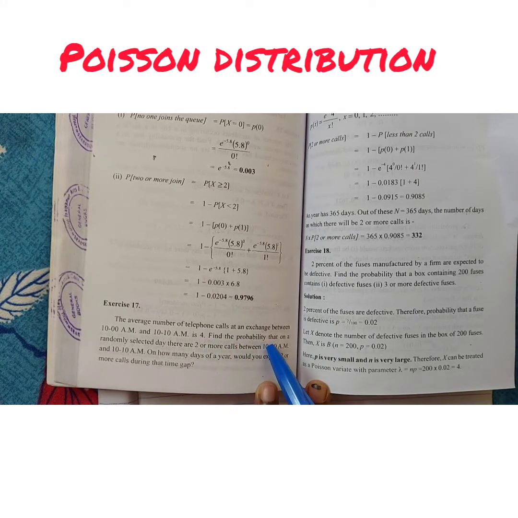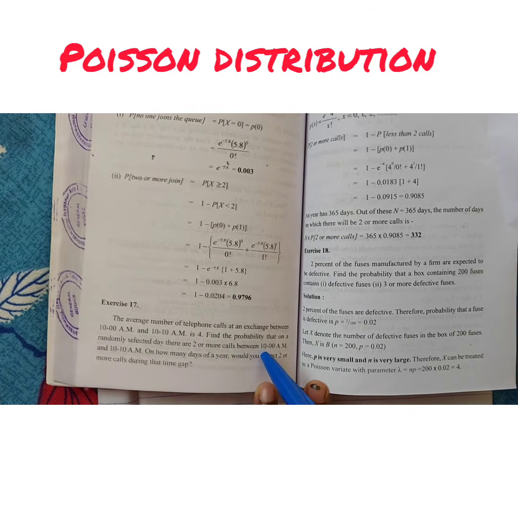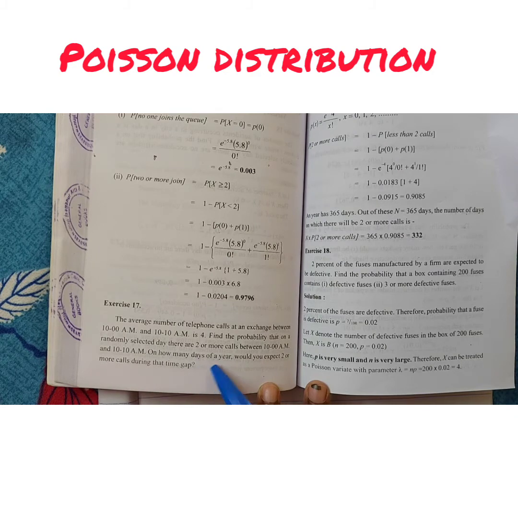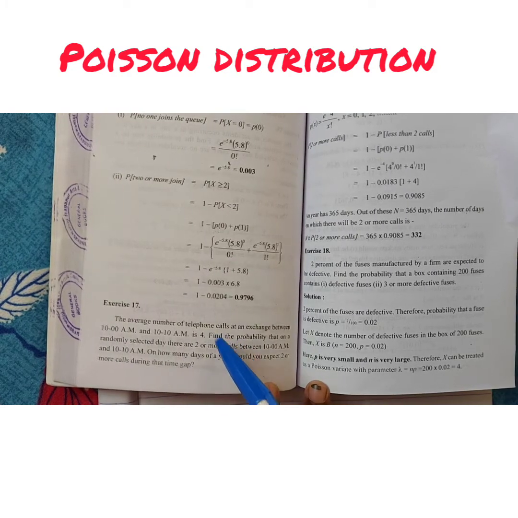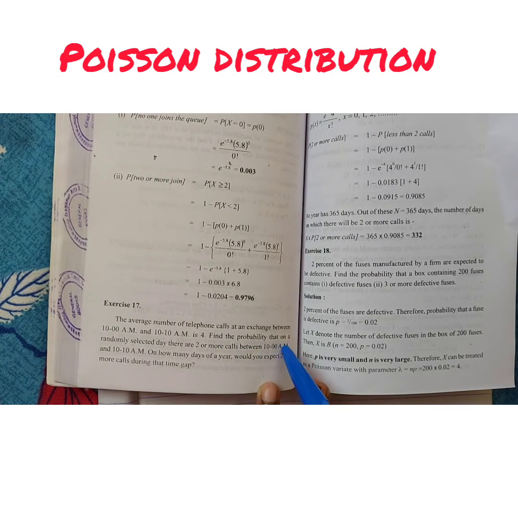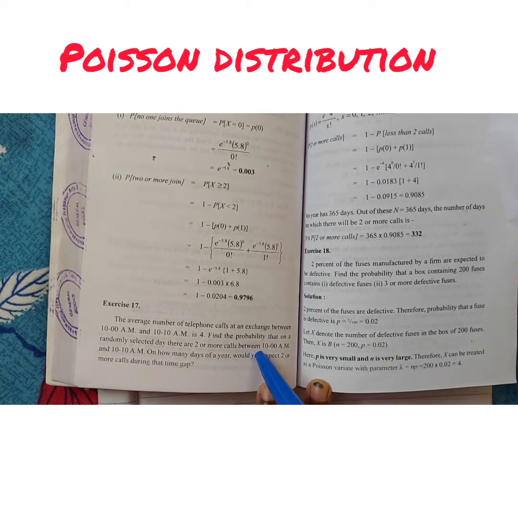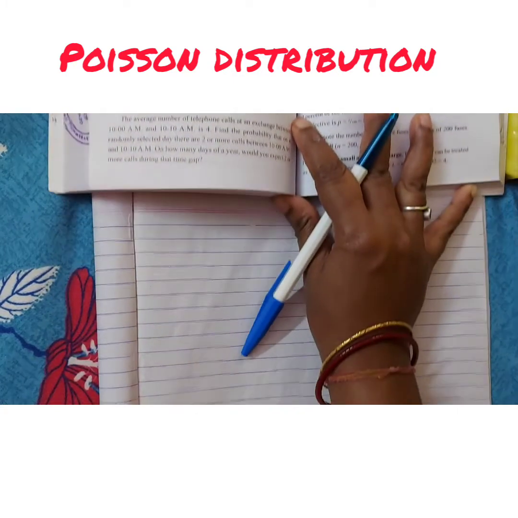So find the probability that on a randomly selected day there are 2 or more calls between 10 a.m. and 10:10 a.m. On how many days of the year would you expect 2 or more calls during the time gap? So this last sentence we have to calculate afterwards. Before that we have to find the probability that on a randomly selected day there are 2 or more calls. What we have to find out now? 2 or more calls. Same as the previous question.